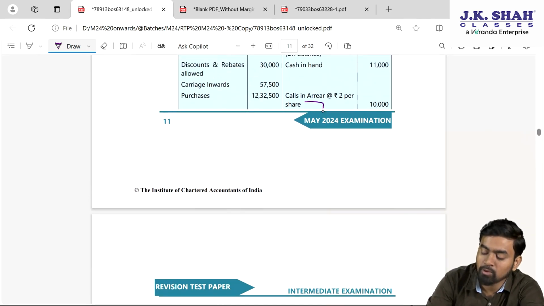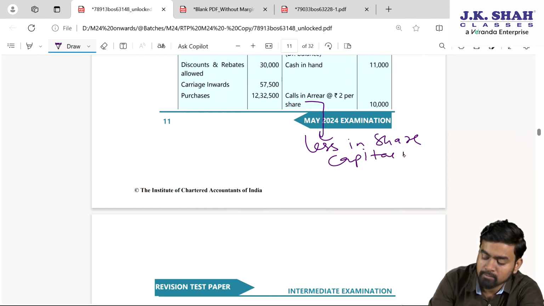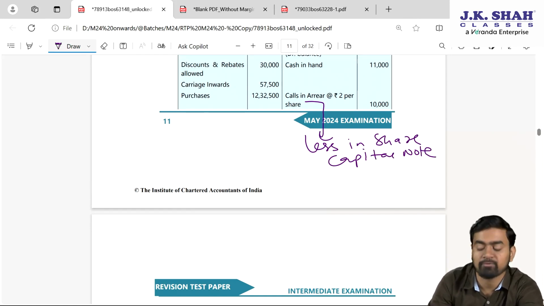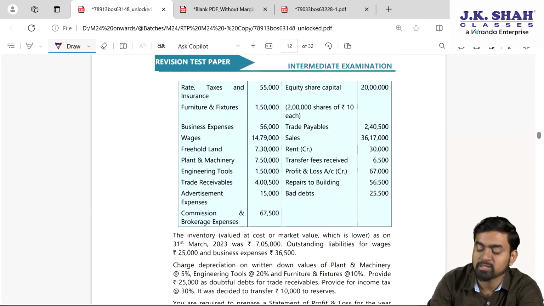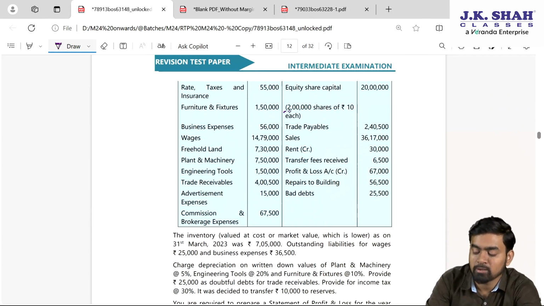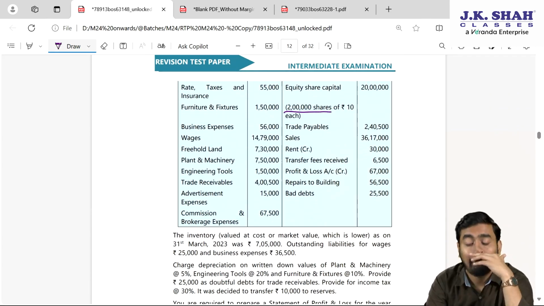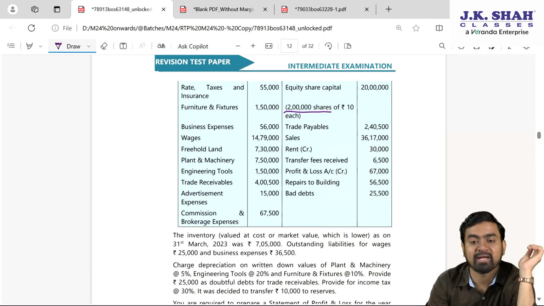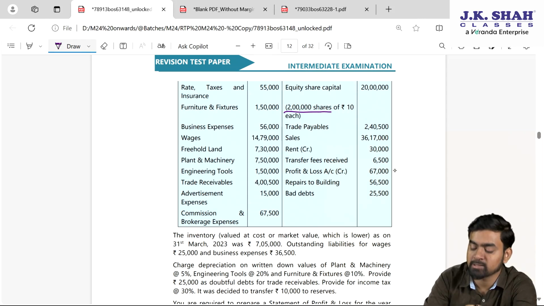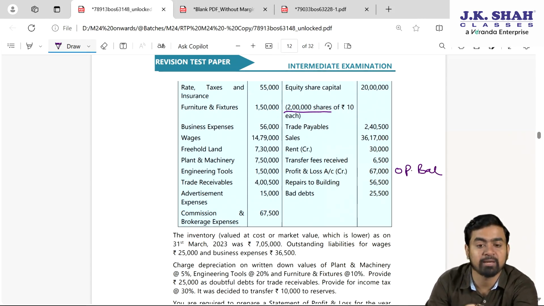Sir, what will we do with the calls in arrears? Less in the share capital note. Calls in arrears will be subtracted from the share capital. Equity share capital is given. 2 lakh shares are there. Trade payable, sales, rent, credit, it means income. Transfer fee received is income. Profit and loss credit, it means this is your opening balance of P&L, my dear students. Repairs to building and bad debts.